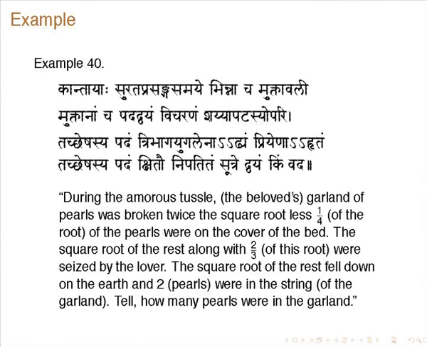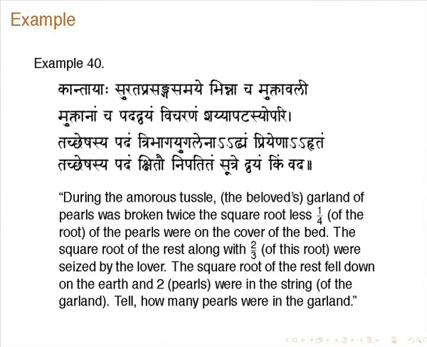Okay. So during the amorous tussle, a playful quarrel or whatever, the beloved's garland was broken, that is important, the pearls were broken, and twice the square root less 1/4 of the pearls were on the cover of the bed. And the square root of the rest along with 2/3 of this root were seized by the lover.